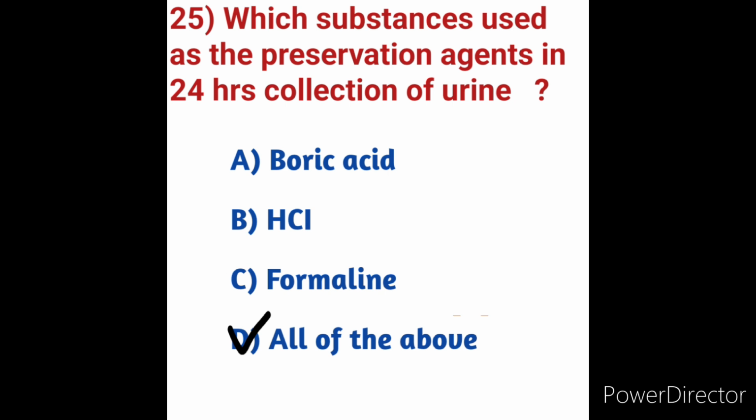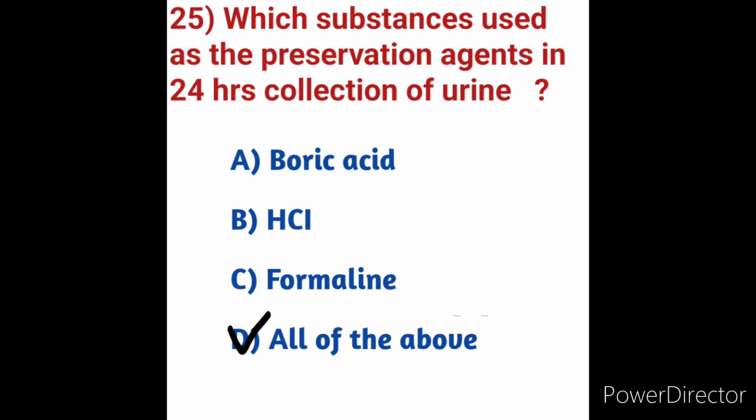In case ward boys or bedside staff mistakenly discard urine even one time during the 24 hours collection of the urine sample, that collection is not useful, so we have to stop then and plan the 24 hours collection of urine sample again, because the values will become abnormal. We will not get correct values. That's why we have to stop if we discard some urine from the patient. So here option D is the correct answer.